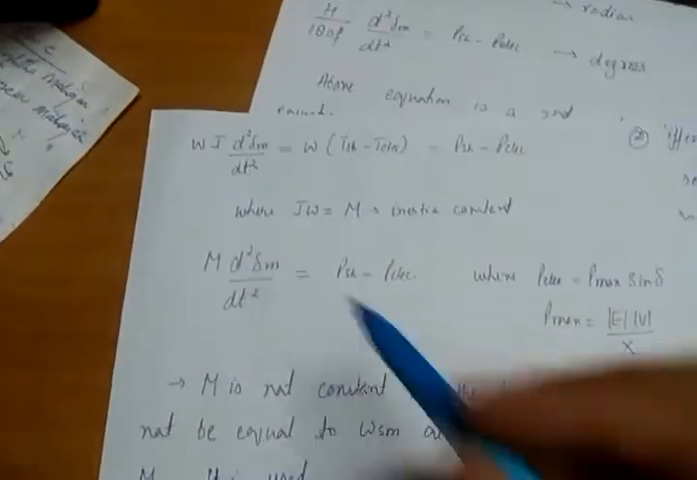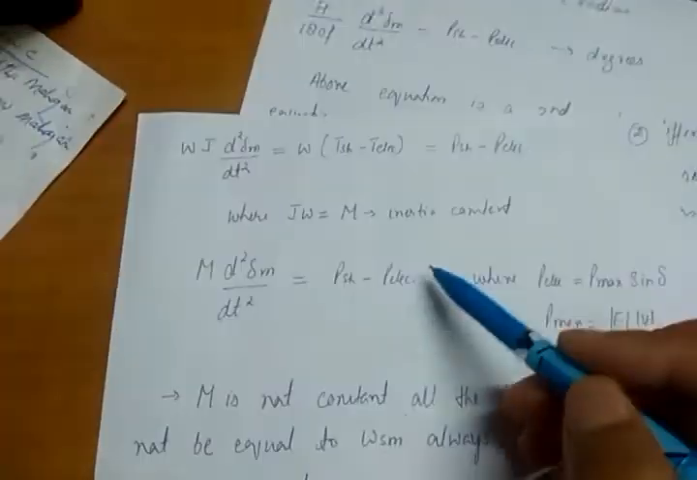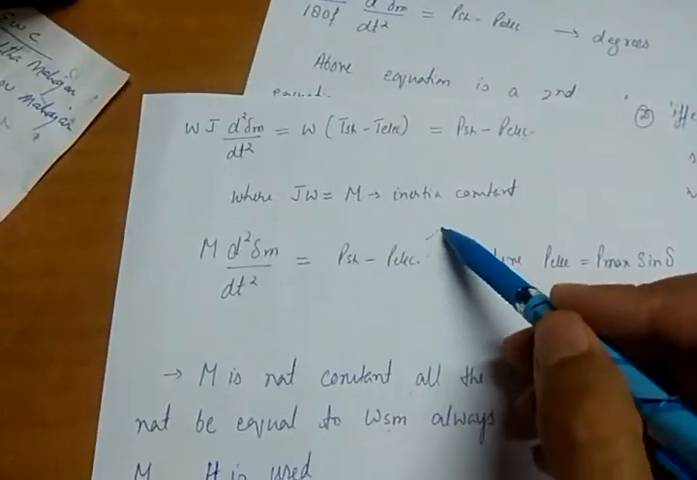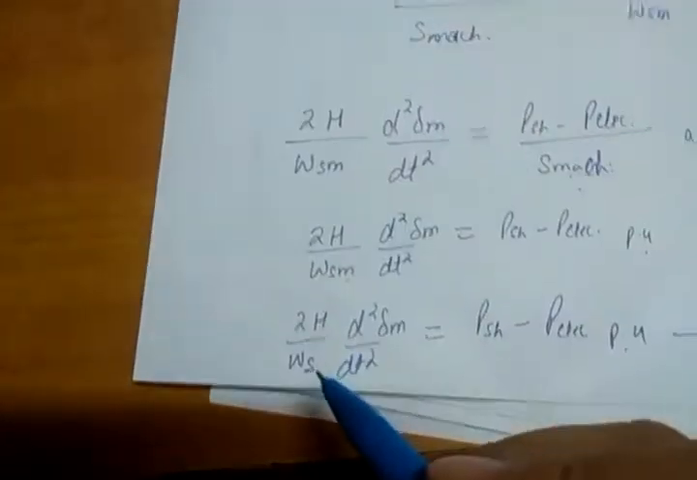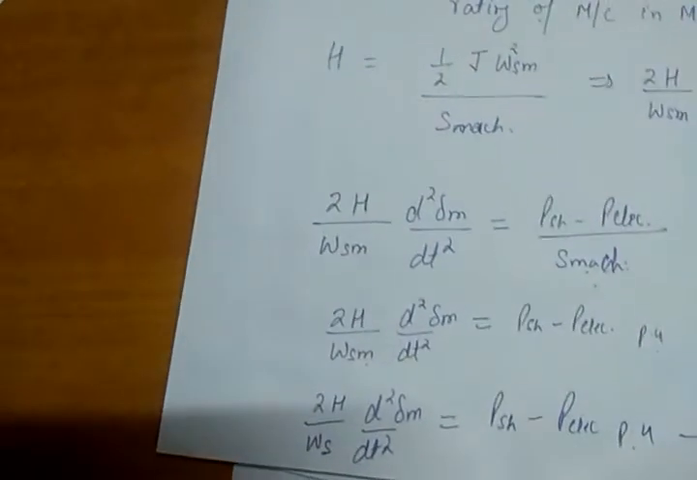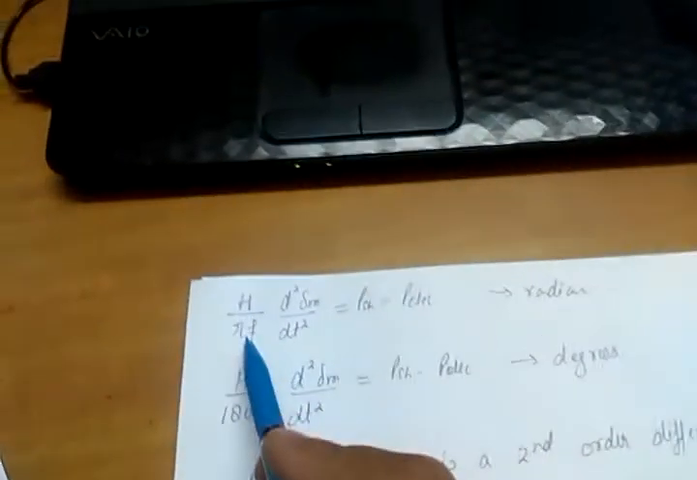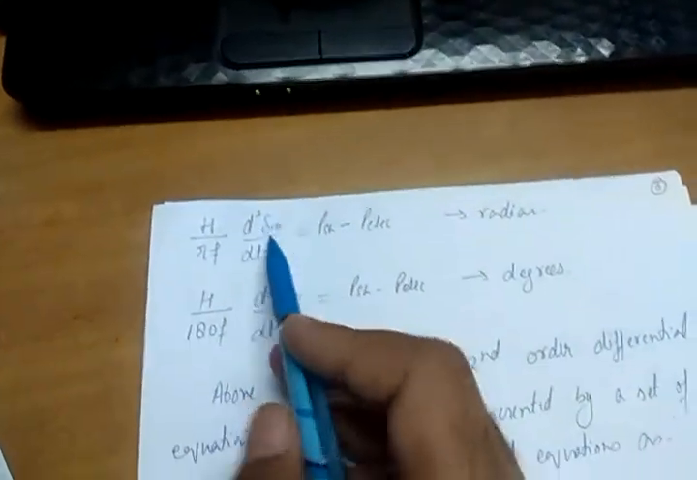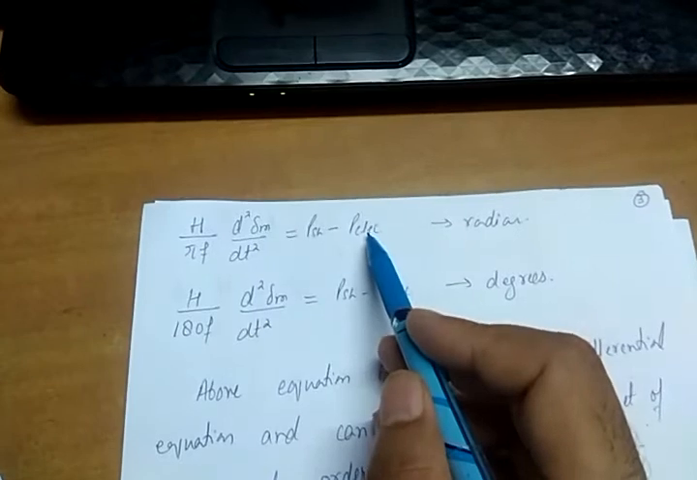Okay. So please remember this equation, M d square delta m upon dt square is equal to P shaft minus P electrical, because we are going to use this equation further for equal area criteria. Okay. So what if I put the value of omega s is equal to 2 pi f? If I put omega s is equal to 2 pi f, I will get H upon pi f, because 2 will cancel. d square delta m upon dt square is equal to P shaft minus P electrical.